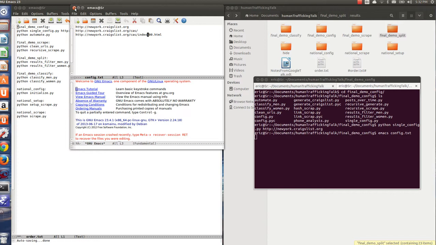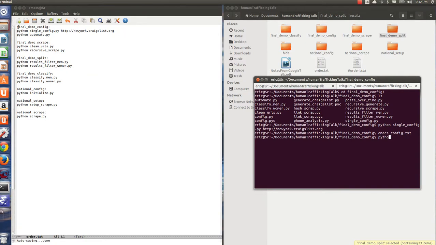Every 1,000 or so gets me, so every 10 pages gets me about a month's worth of data. I think that's right, yeah. Sorry, every 1,000 pages gives me a month's worth of data. Every 100 pages gives me about a day. So, sorry, every 10 pages gives me about a day.